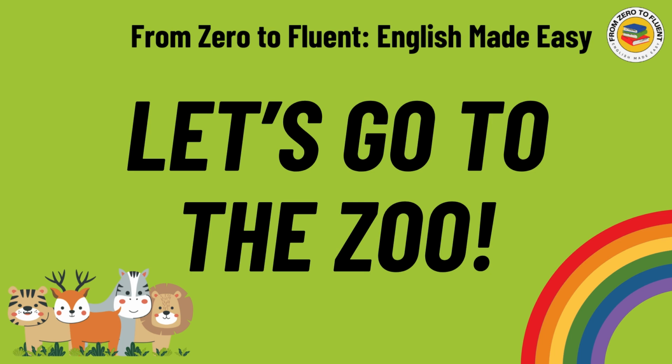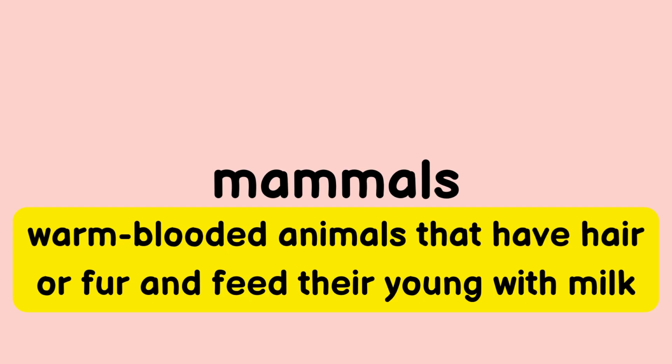Today, let's visit the zoo and learn the names of different animals. Mammals. Warm-blooded animals that have hair or fur and feed their young with milk.